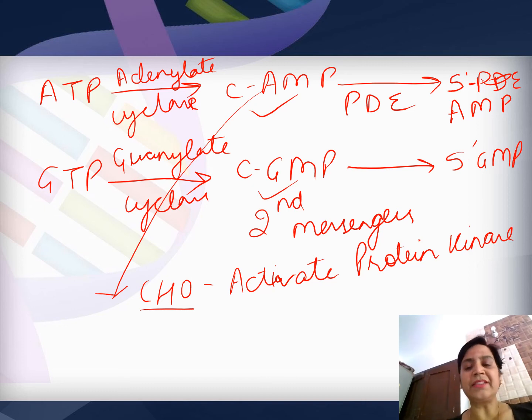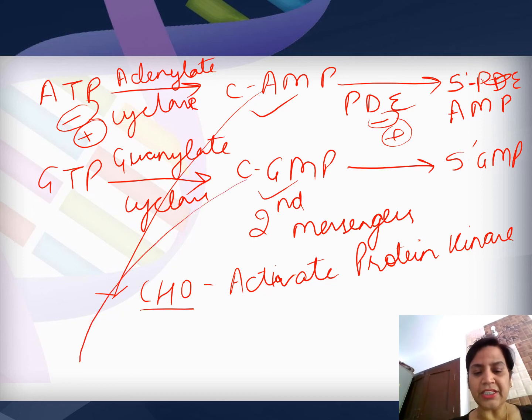So it helps in accelerating glycogenolysis. It helps in accelerating all the degradative processes, and insulin always inhibits this enzyme and glucagon always promotes this enzyme. On the other hand, here glucagon inhibits and insulin promotes this.